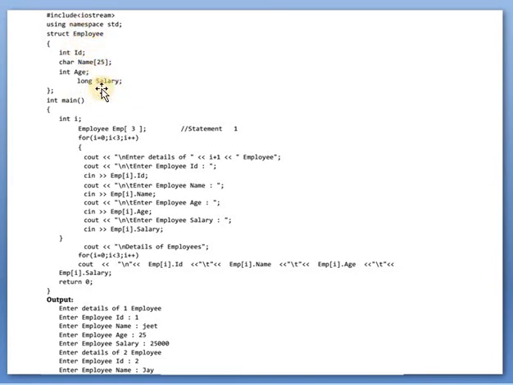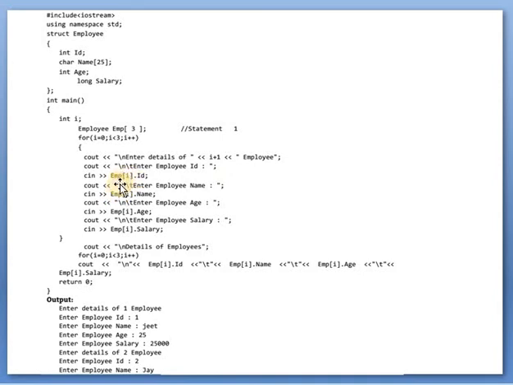These are the members of the employee structure: id, name, age and salary. Now see here, employee is the structure name, emp is a variable and size is 3, means emp is an array of structure employee.